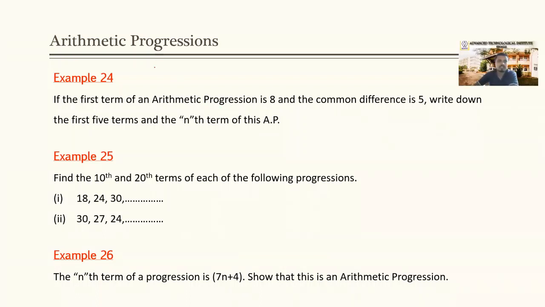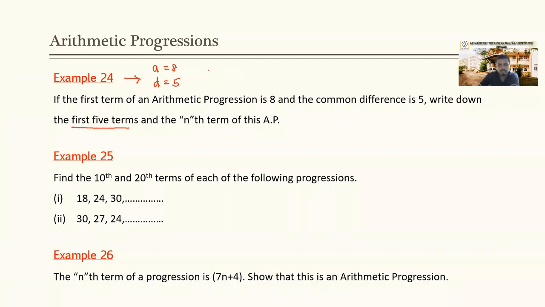Right. Example 24. What it says: if the first term of an arithmetic progression is 8, it means a equals 8, and the common difference is 5, that means d equals 5. What we need to do is write down the first 5 terms.